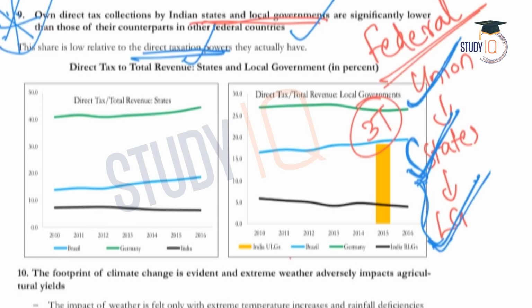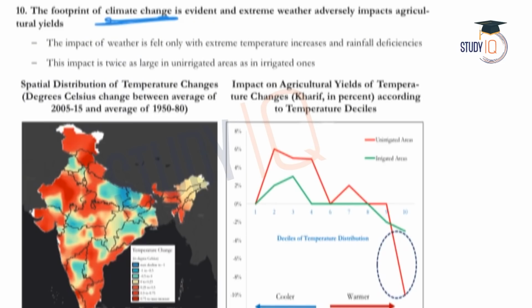Coming to the 10th fact the survey provides. The 10th fact says that the footprint of climate change is evident and extreme weather adversely impacts agricultural yield. Here the survey talks about climate change. The survey says that climate change has been very extreme and is badly affecting agricultural yield.